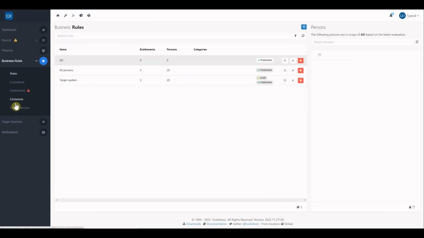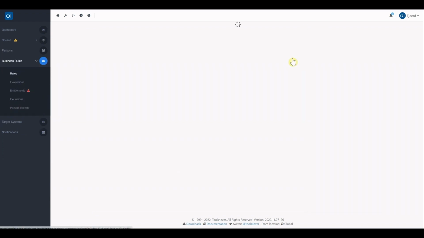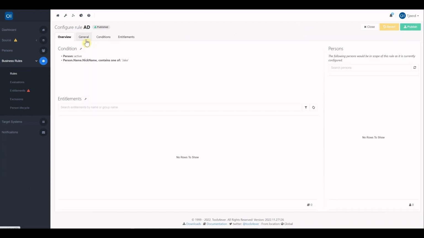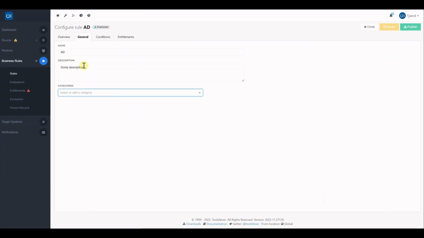Another change we made in this release is the introduction of comments for a business rule. This can be found on the General tab of a business rule. We introduced a new text here where you can write a description. This will make it much easier to extend a remark or describing text. Describe the related call and purpose of the business rule, and it works as an extension on the name of a business rule.